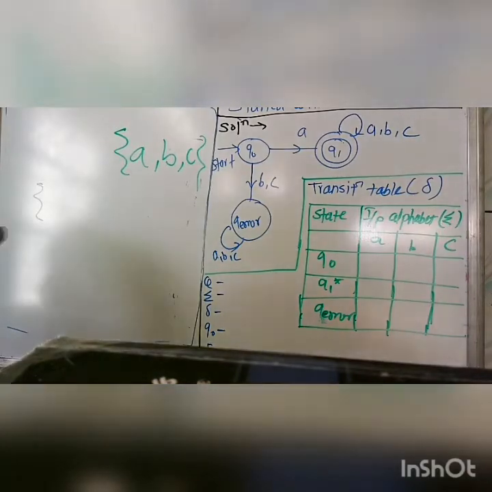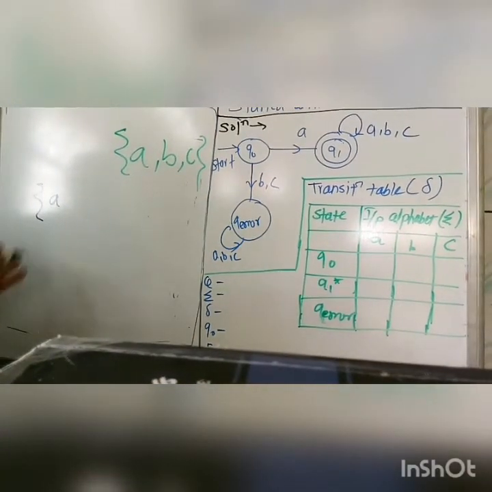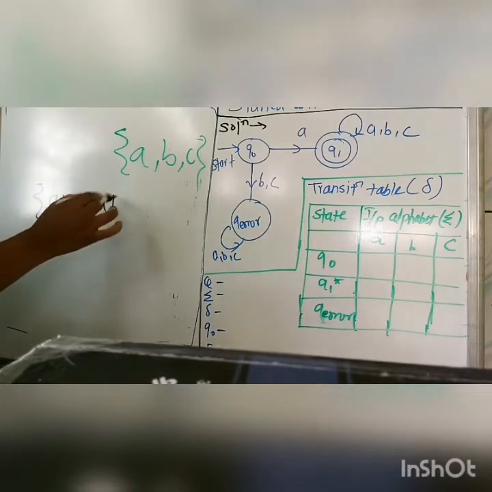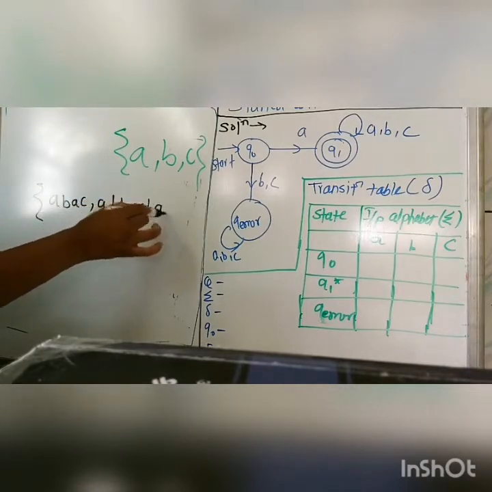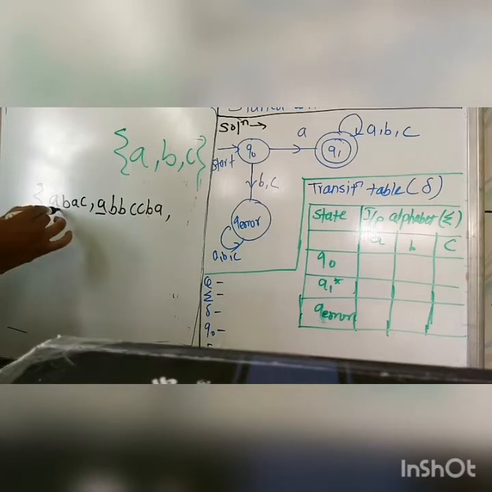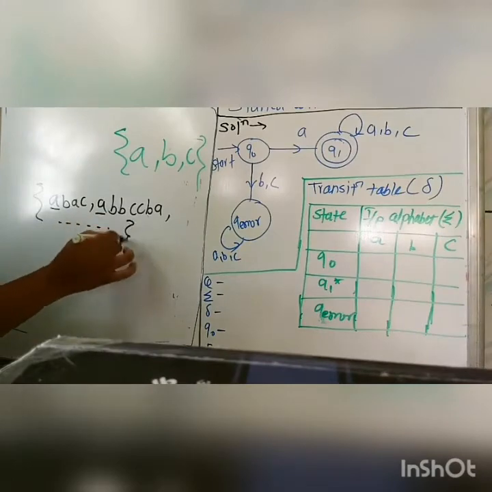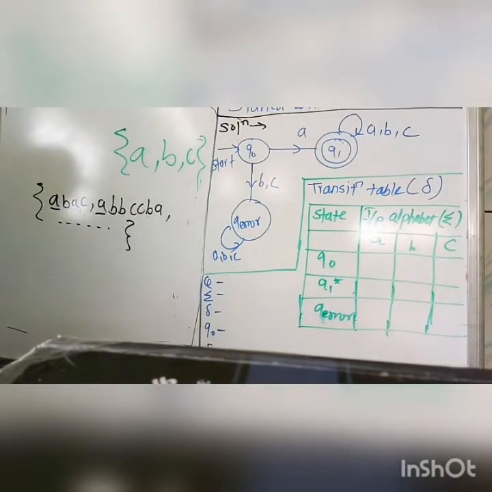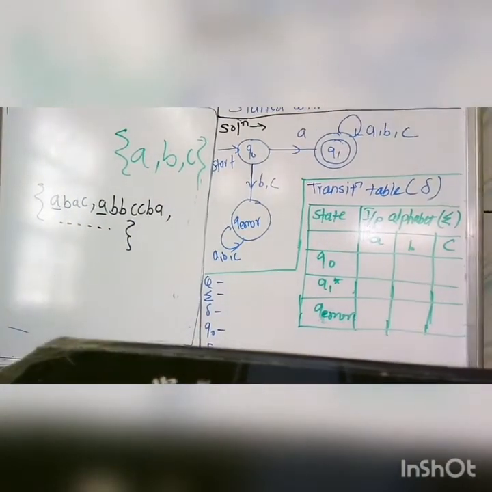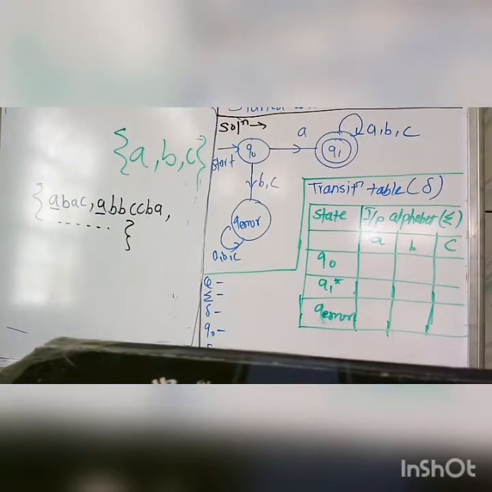If I have started with A, then I can take many ABCs here. Then A, B, B, C, C, B, A. Okay, there is only a starting condition, not any ending condition. Then we can try many combinations. I have provided here one solution of how to design this DFA. I will explain it.